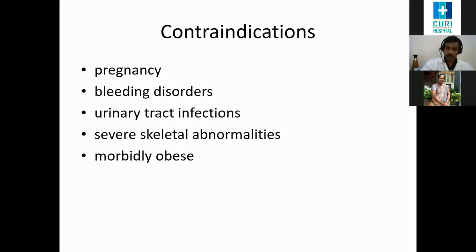Bleeding disorders are a contraindication. The patient can have severe hematuria if lithotripsy is used. In the presence of a urinary tract infection, lithotripsy can't be done because the patient can go into urosepsis. And a morbidly obese patient can also be one of the contraindications for lithotripsy because the shock waves may not reach the kidney. They may not be so powerful when they get to the kidney at all.